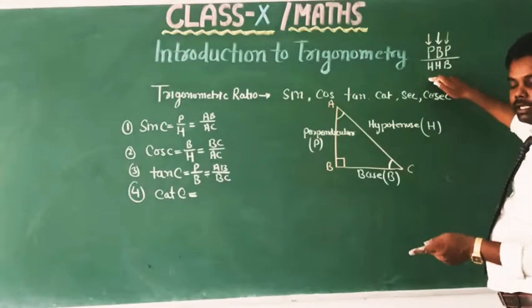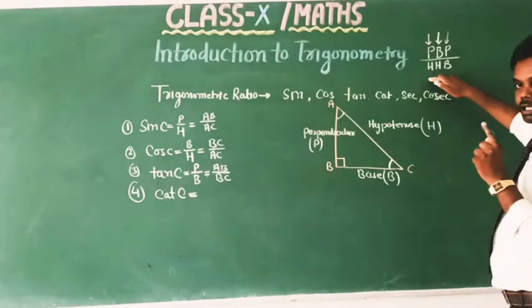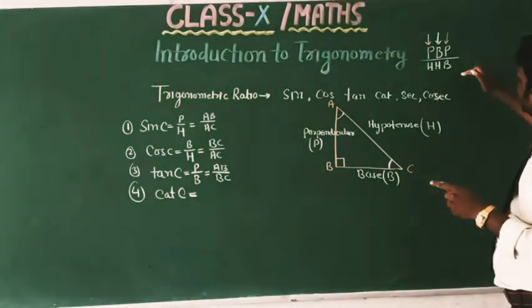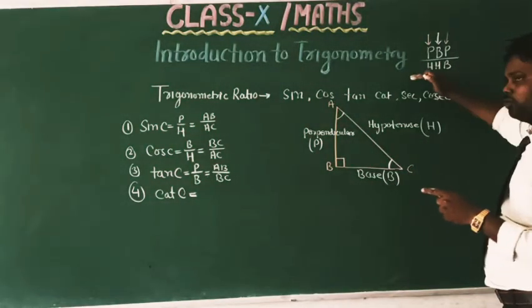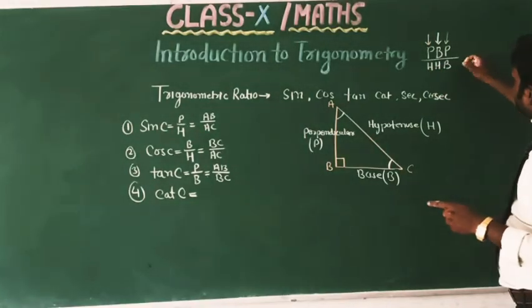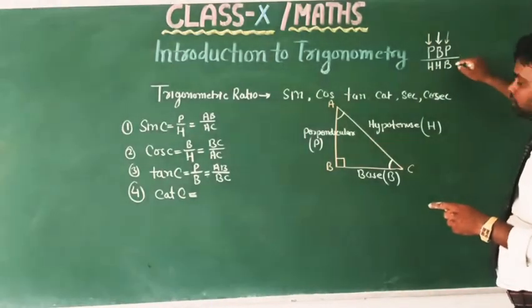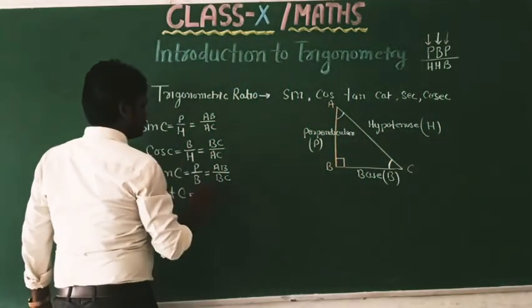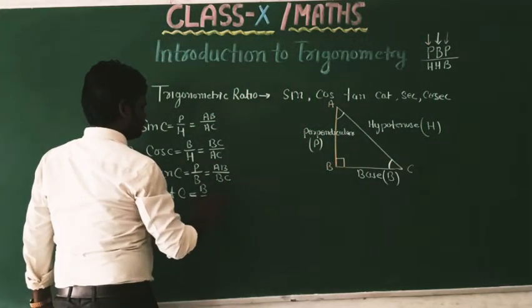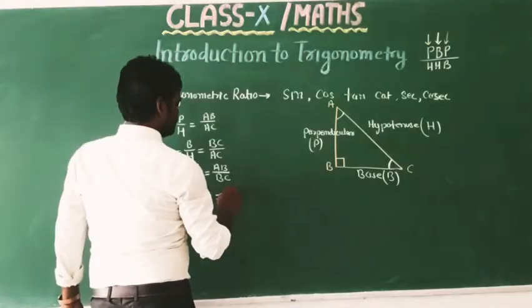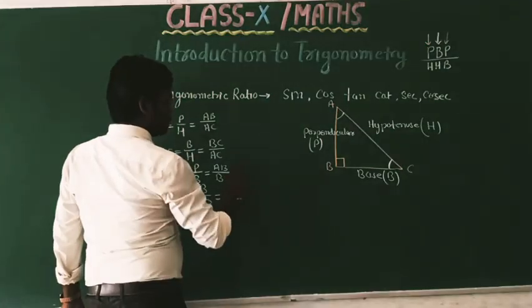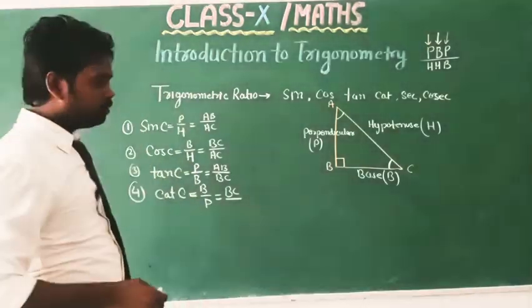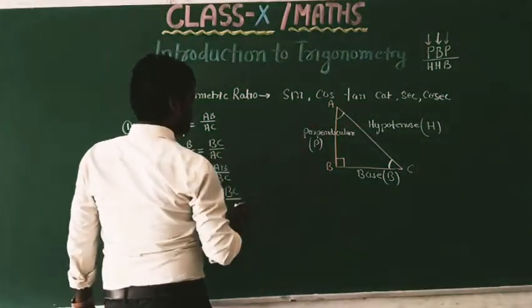For the remaining 3 ratios cot, sec, cosec, taking from right to left, the reciprocal. So cot C equals base upon perpendicular. Base is BC and perpendicular is AB.